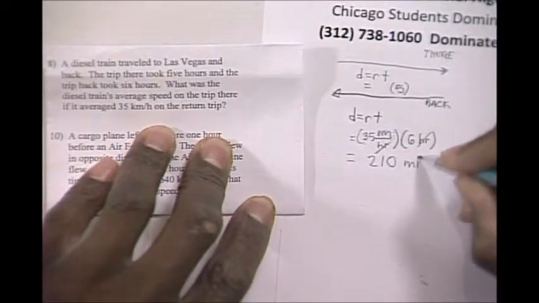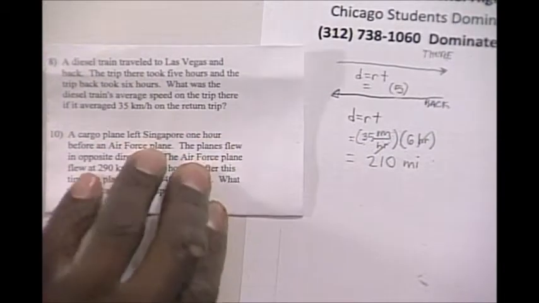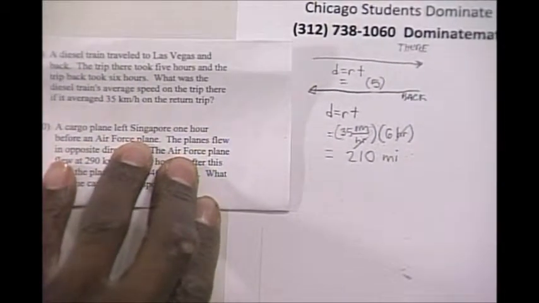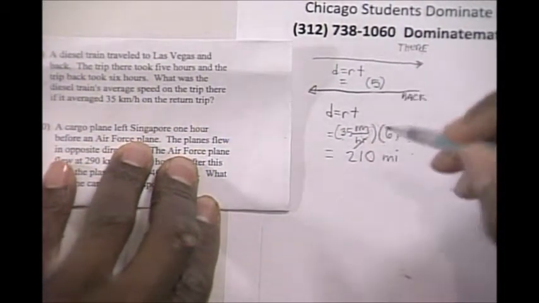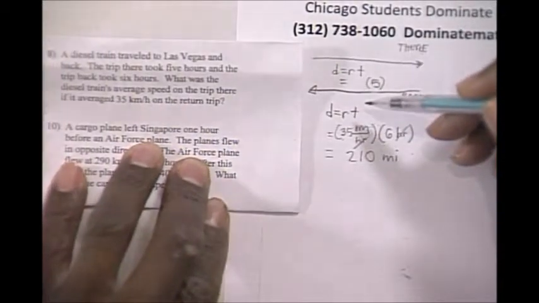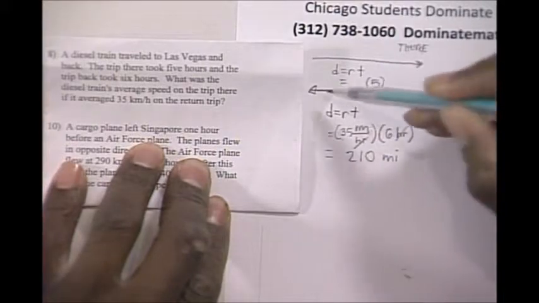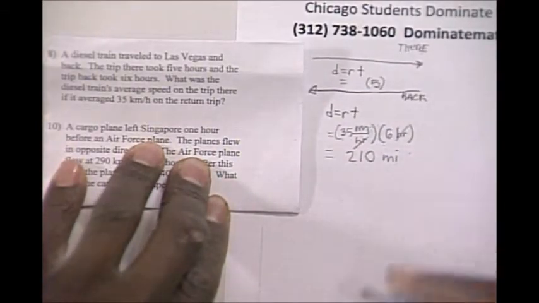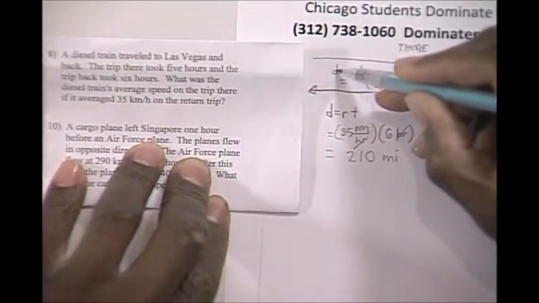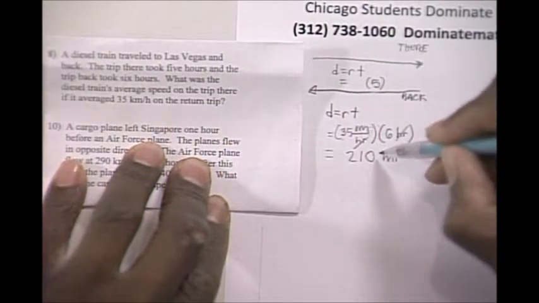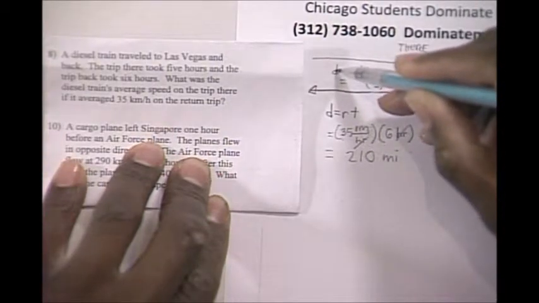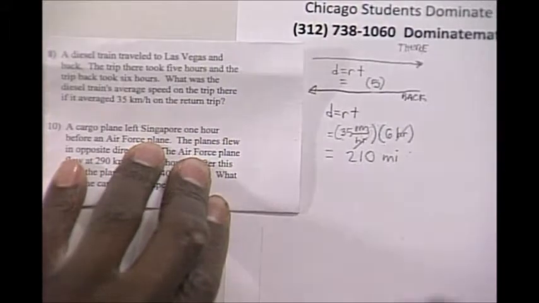I did that calculation before we started the show. So that's 210 miles. Now, the important thing about this problem is the distance that you travel there is the same as the distance you traveled back. So you can substitute the distance that you traveled back into the distance there, because again, it's the same distance.